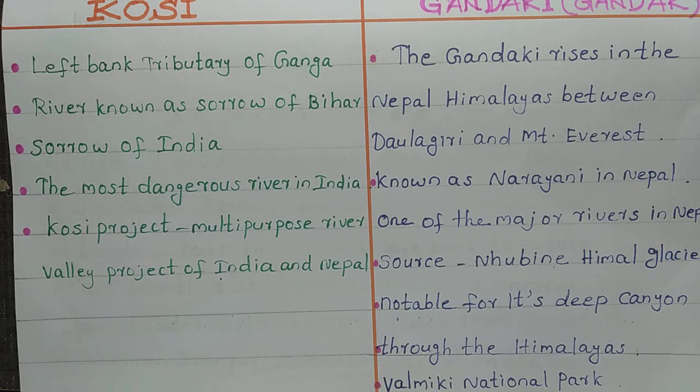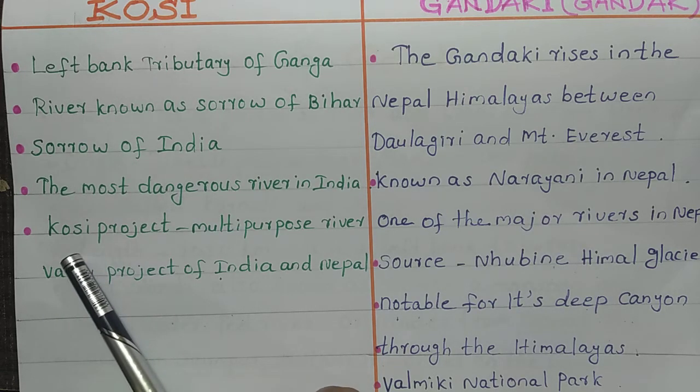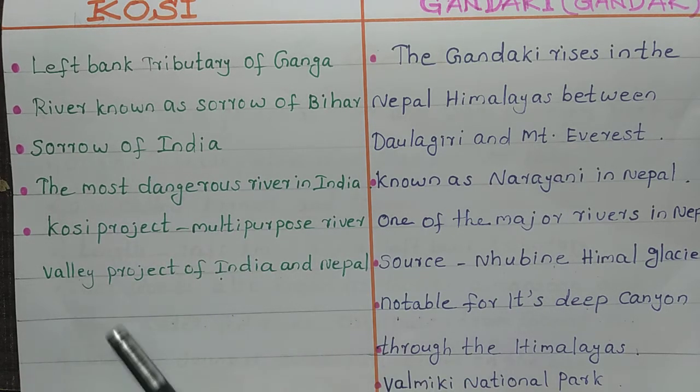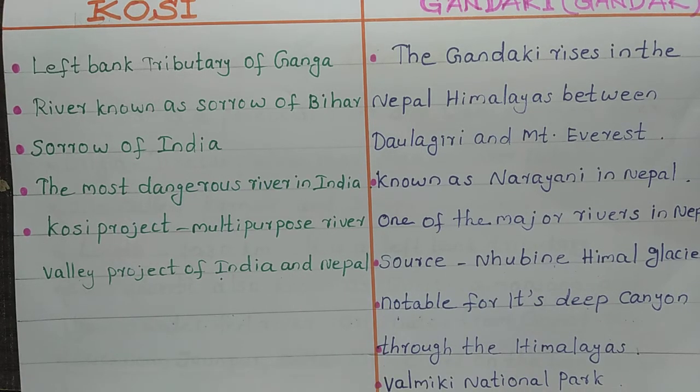There will be major floods in this river, causing a lot of destruction and damage. The Kosi project is a multi-purpose river valley project between India and Nepal.